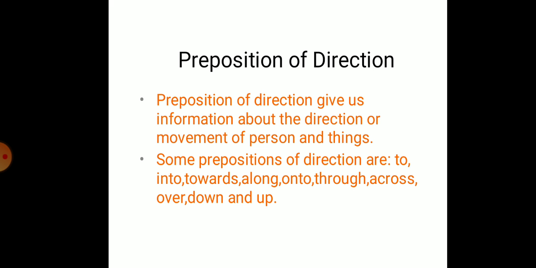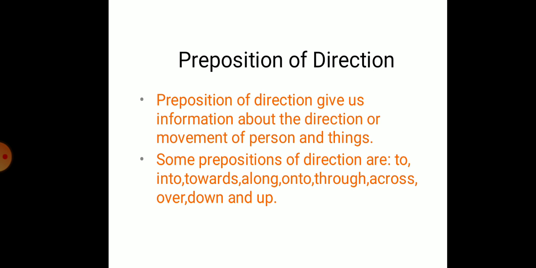So we can say that preposition of direction gives us information about the direction or movement of person and things.